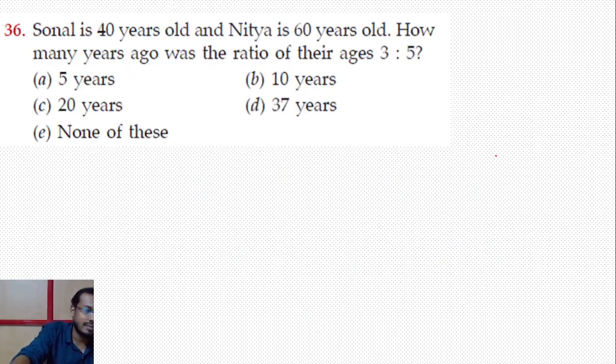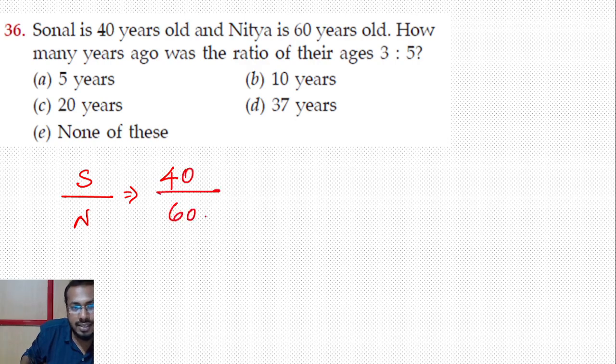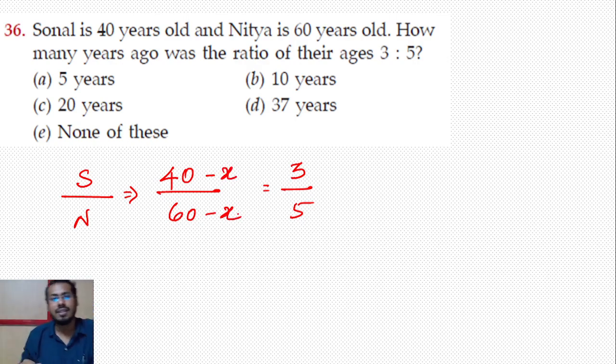Next question. Sonal is 40 years old and Nitya is 60 years old. How many years ago was the ratio of their ages 3:5? Simpler, we can write this because Sonal and Nitya, right? Sonal is 40 years old, Nitya is 60 years old. How many years ago? அவங்க எப்படி இருந்திருக்காங்க? 3/5. So how many years ago தான் எனக்கு தெரியாது. So ago means minus. அவ்வளோதான். Okay, ago means minus, after means plus. So just cross multiply, you will get the answer.